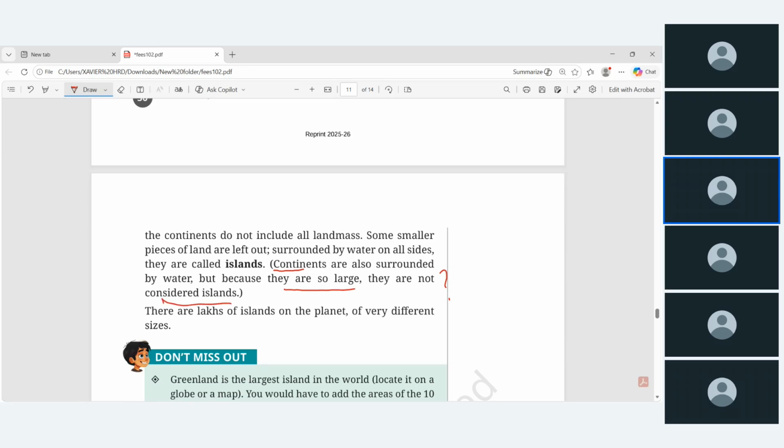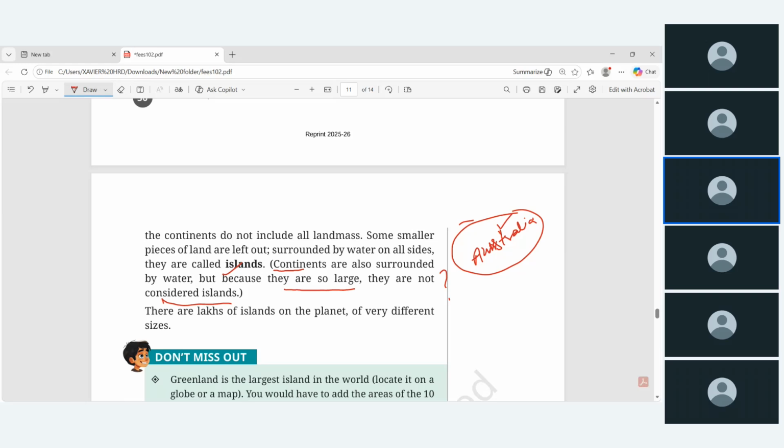And if you take Australia, it is surrounded by water. Okay, as per the definition, if the land mass is surrounded by water, then it should be called an island. But why do we call Australia a continent? Because it's a large landmass. That is why Australia is called a continent.